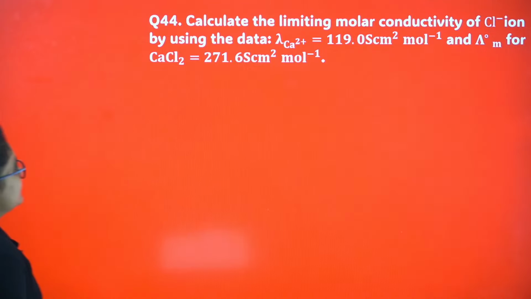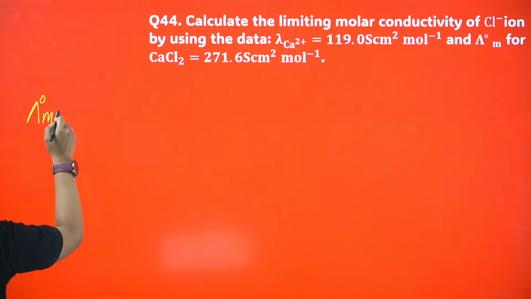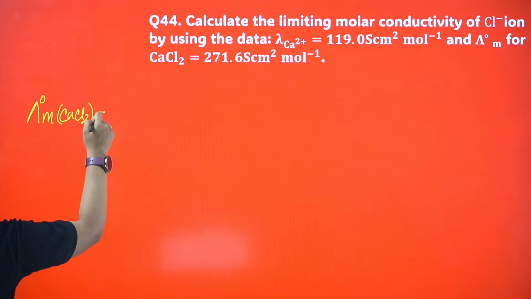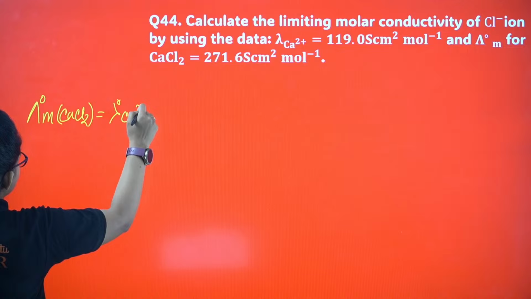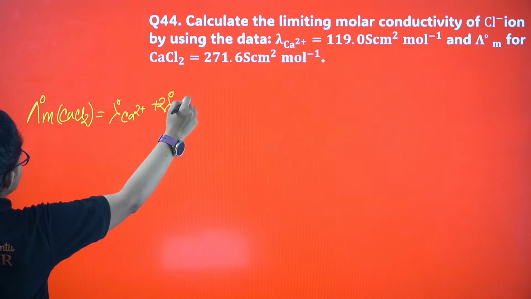So let's proceed. Calculate the limiting molar conductivity of Cl minus ion by using the data. How should we do it? We have to apply Kohlrausch's law. Let me write it: lambda m0 of CaCl2 is lambda 0 of Ca2+ plus 2 lambda 0 of Cl minus.